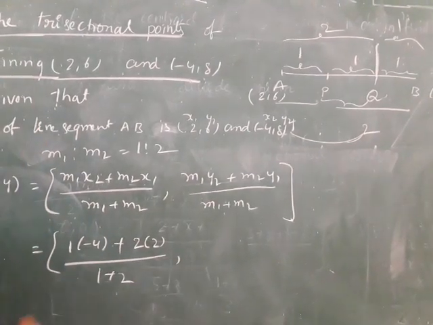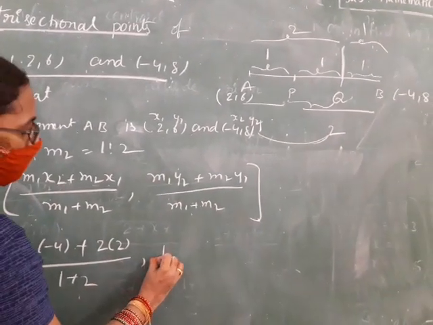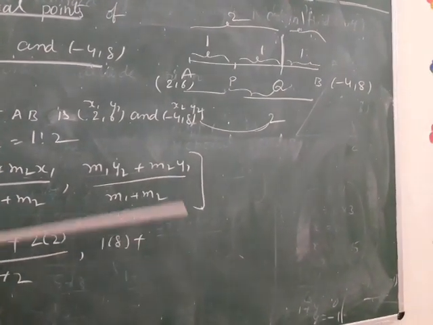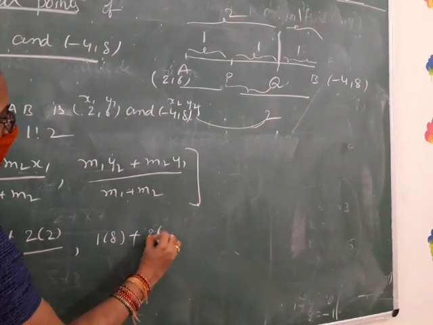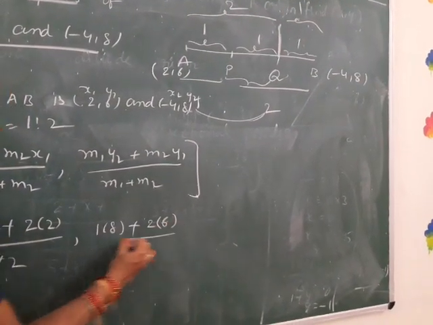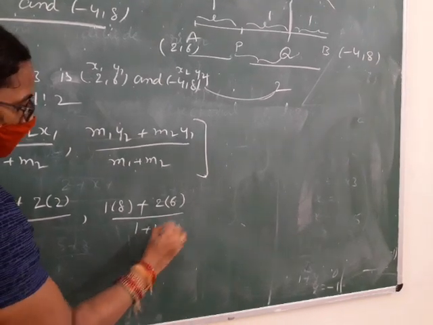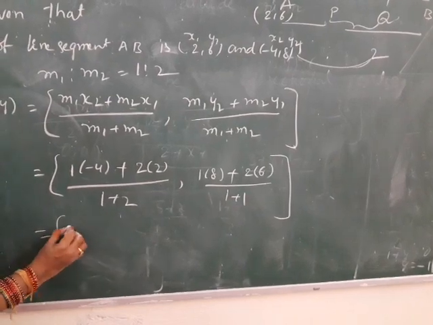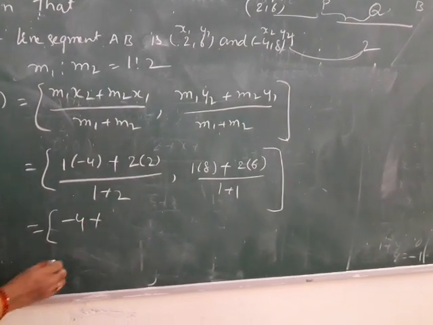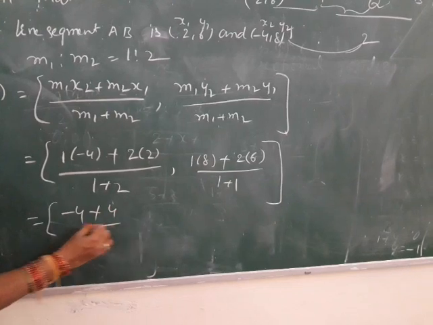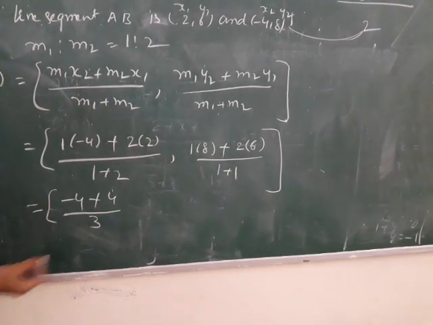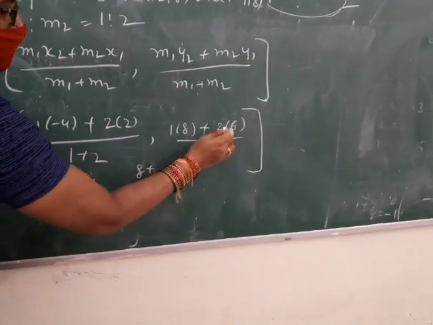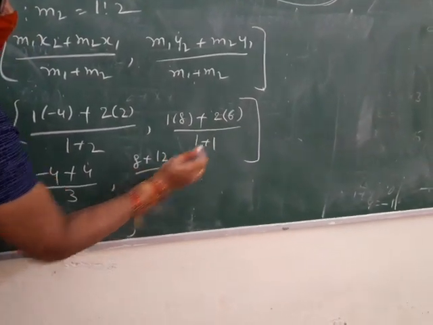Next, m1, 1. y2, 8. m2, 2. y1, 6. m1 plus m2, 1 plus 1. Now 1 into minus 4, plus 2 into 2, 4. 1 plus 2, 3. 1 into 8, 8. 2 into 6, 12. 1 plus 1, 2.